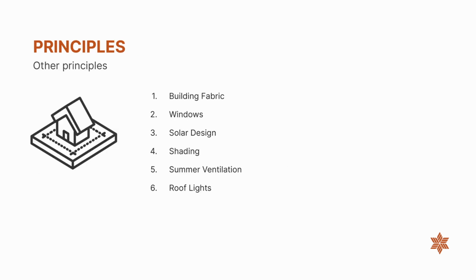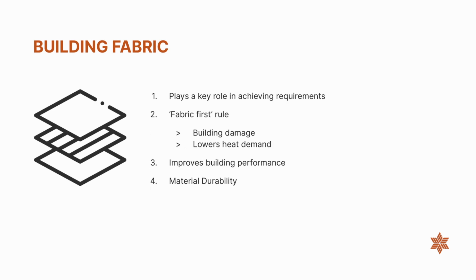Other principles of PassivHaus include building fabric, windows, solar design, shading, summer ventilation, and roof lights. The Fabric First rule prioritizes the building envelope to ensure it performs well, including high-performing insulation and air tightness, rather than focusing on external appliances first. Different construction methods can be considered based on factors like durability and performance. The success of PassivHaus relies quite heavily on the building fabric.